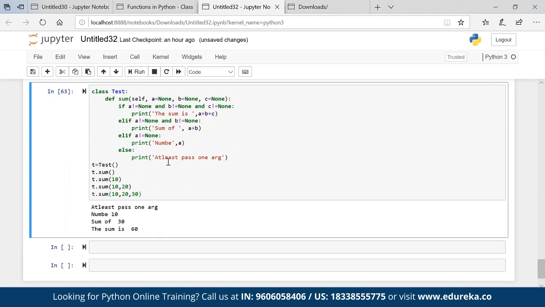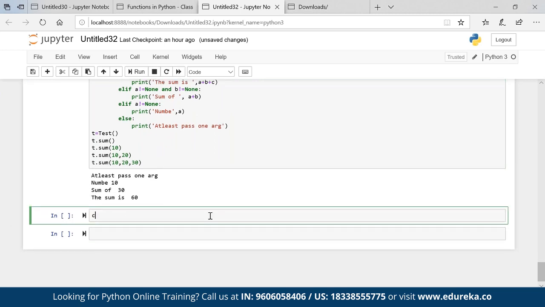But coding-wise this is not a good method, right? Suppose I want to add 4 numbers, then I will add one more none. Let's say I want to add 10 numbers, it will be very difficult for me to handle that. Then what is the solution?